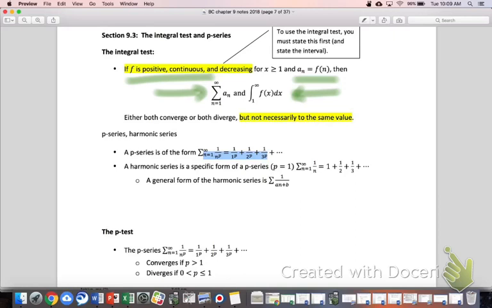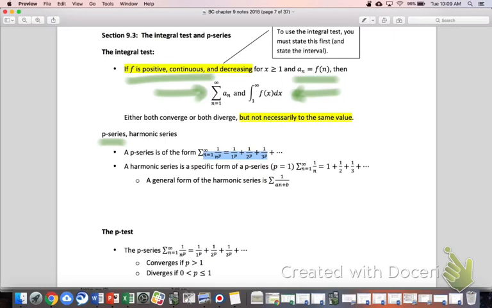Okay, so the other test we're going to look at here is the p-series, and we're going to look at a specific version of that as well called the harmonic series. But the p-series is the same thing we looked at way back in November or whenever that was, when we looked at improper integrals. Remember that? We looked at the p-test. So this is it again.